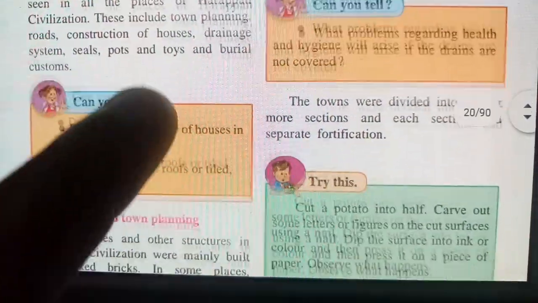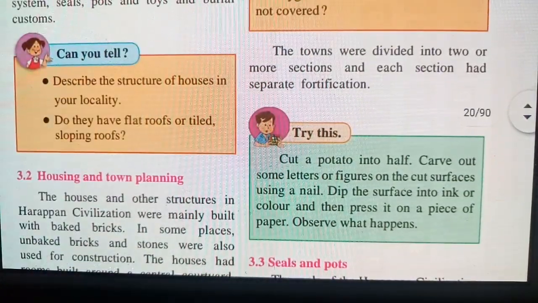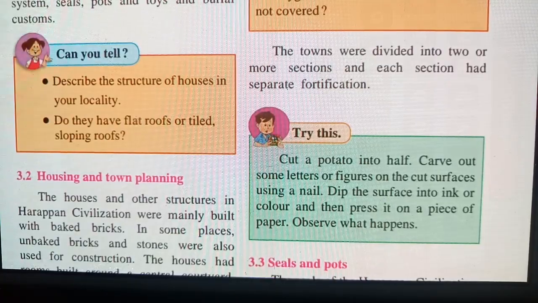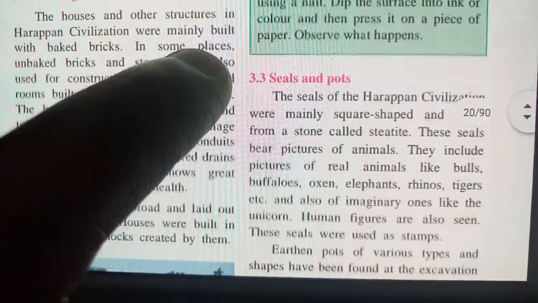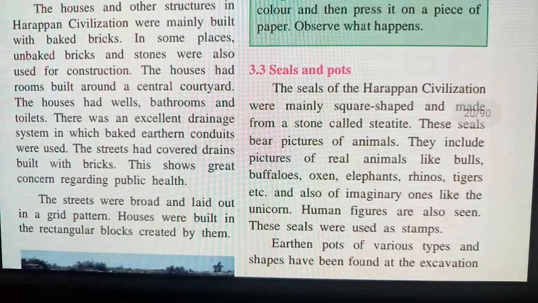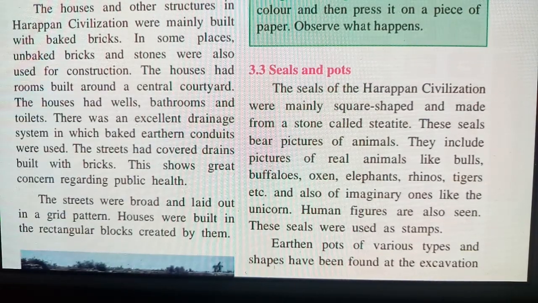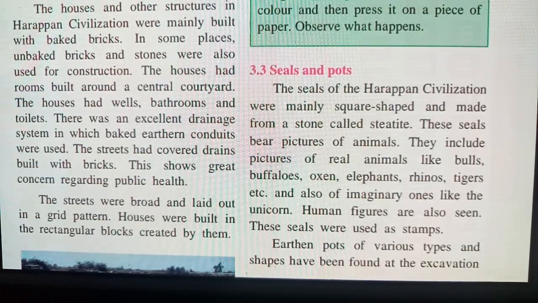The towns were divided into two or more sections, and each section had separate fortification. Which are the two sections they divided? We'll see. First are seals and pots, which they made. So we'll see in the next video about seals and pots.